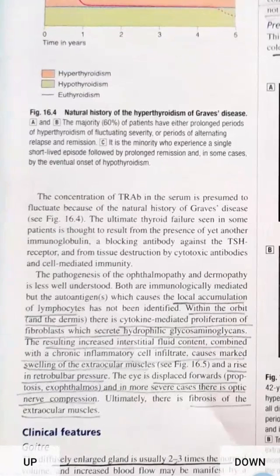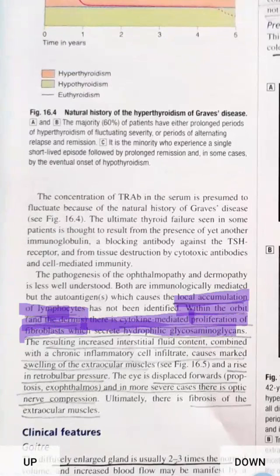Now we will discuss why there will be pretibial myxedema or eye signs. There will be local accumulation of lymphocytes within the orbit and the dermis. There will be cytokine-mediated proliferation of fibroblasts, which secrete hydrophilic glycosaminoglycans.